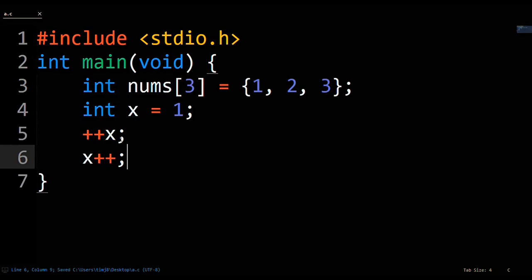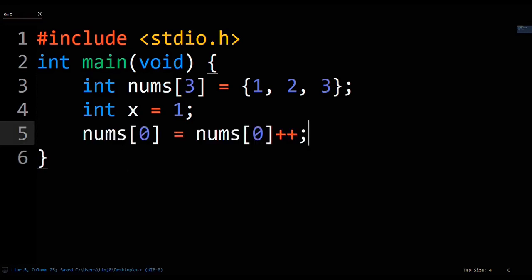As written, postfix and prefix unary addition have the same result. Both just add 1 to x, and x would be 3 after both of these lines run. Where do they differ then? Well, the array isn't just here for decoration. Take this line, for example.